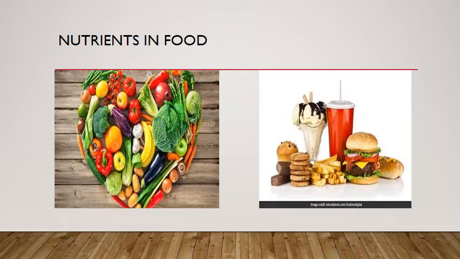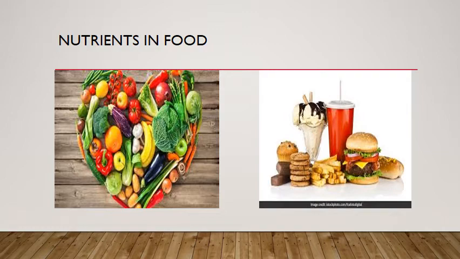Now, as we all eat food, we know this food has some substances that keep our body healthy. These substances are called nutrients.